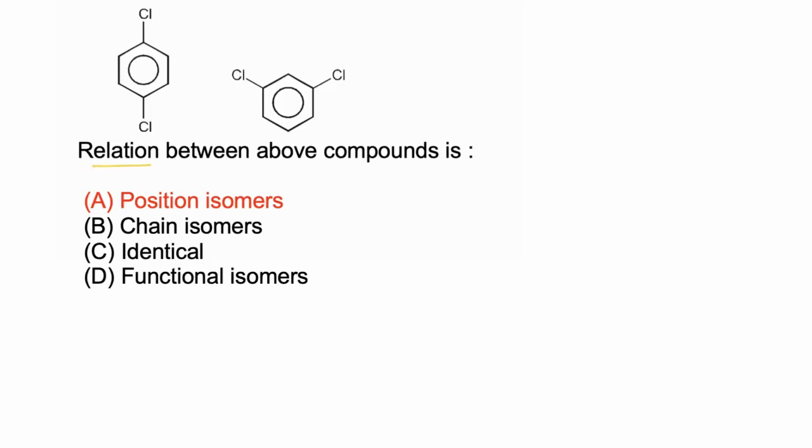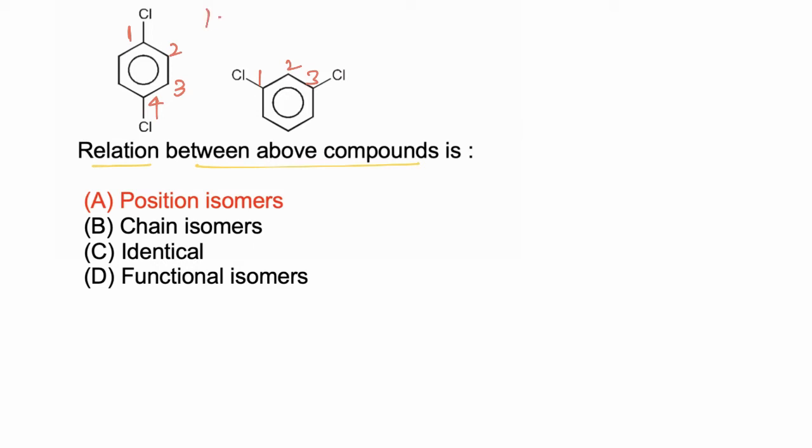In this question we have to find the relation between the given compounds. So if two molecules have the same molecular formula, same functional group, same number of carbon in main chain and side chain, but a difference in position of atoms, then this type of isomer is called a position isomer. So these two molecules have the same principal chain, and the functional group is the same, both have the Cl functional group. Now if we find the position of the functional group, in the first case the functional groups are present at the first and fourth position, while in the second molecule they are present at the first and third position.